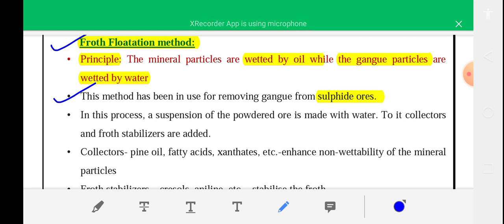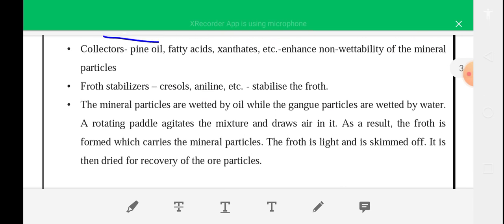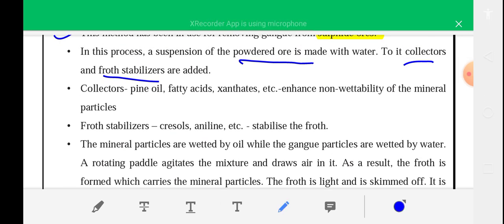In this process, a suspension of powdered ore is made with water. To it, a collector and froth stabilizer are added. Which collectors are used? Collectors such as pine oil, fatty acid, xanthate, etc. are used to enhance the non-wettability of the mineral particles. And froth stabilizers like cresol, aniline, etc. are used to stabilize the froth.